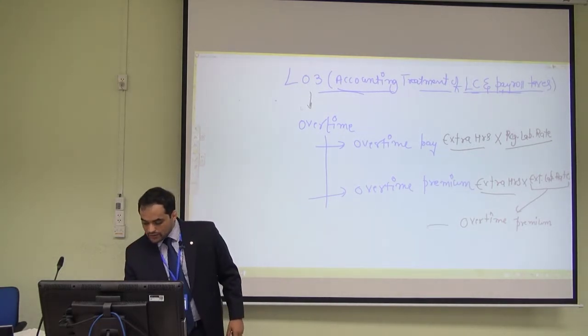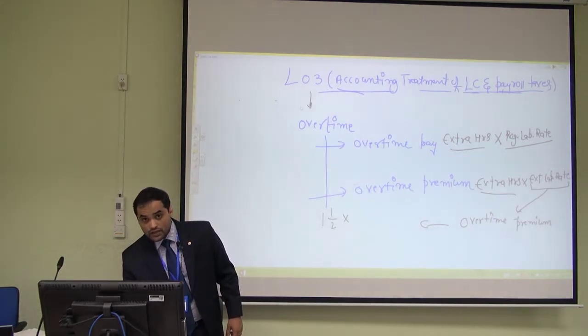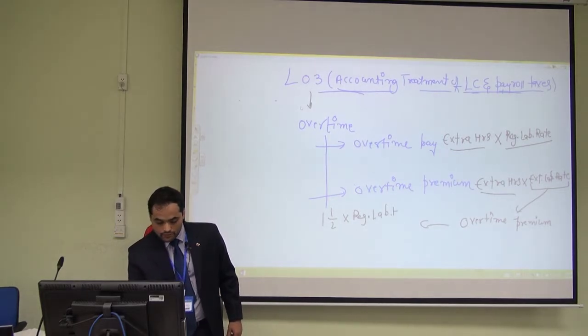So that rate is basically 1.5 times the regular rate. Regular hours or regular labor rate.